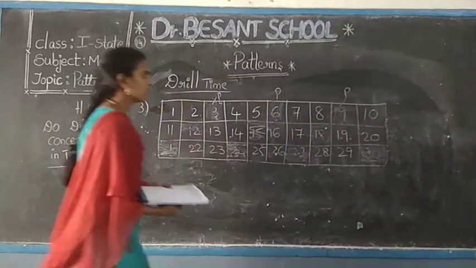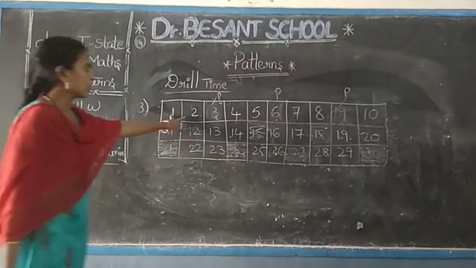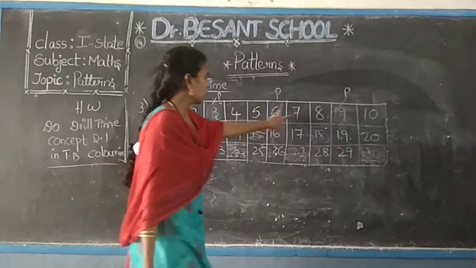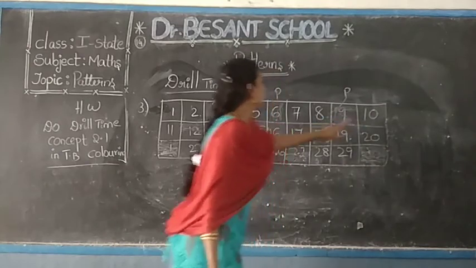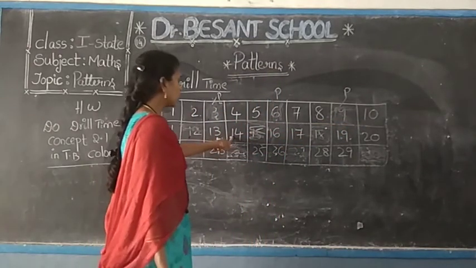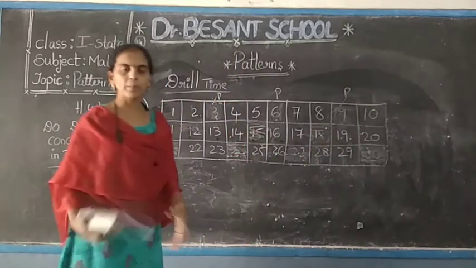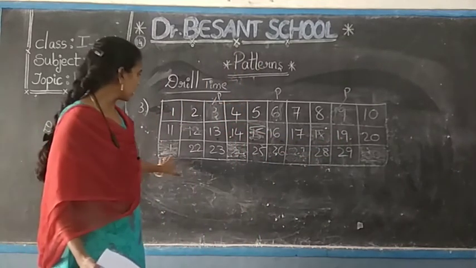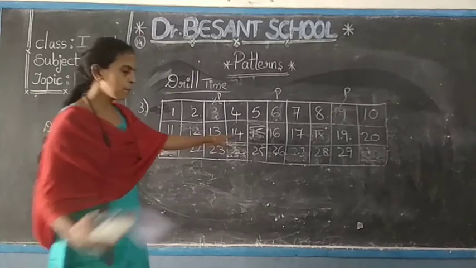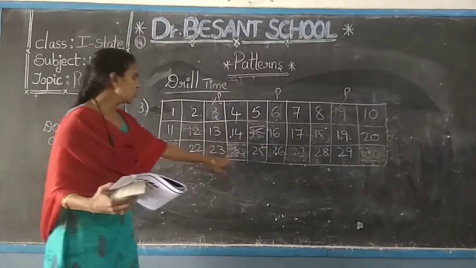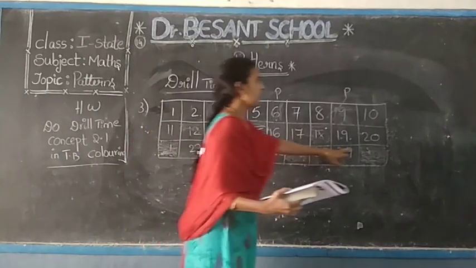That means he has followed a rule like that: leaving two numbers, color the next number. Leaving two numbers, colored. Leaving two numbers, colored. Like that he followed up to 30. In this way you have to apply the colors for the numbers. Up to 18 he has given. You have to color 21, 24, 27 and 30.